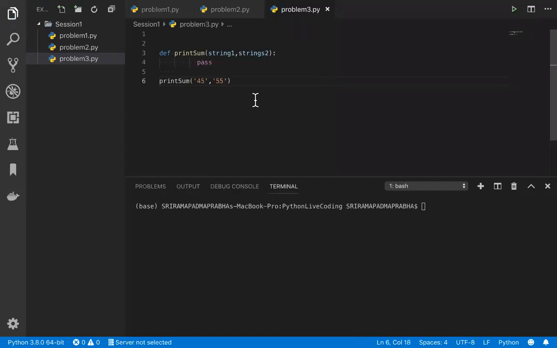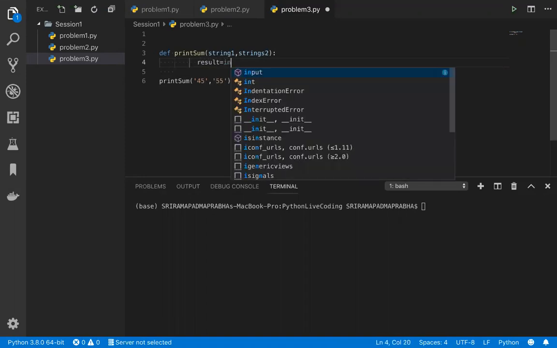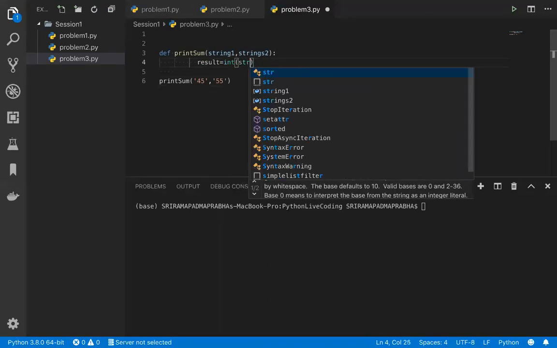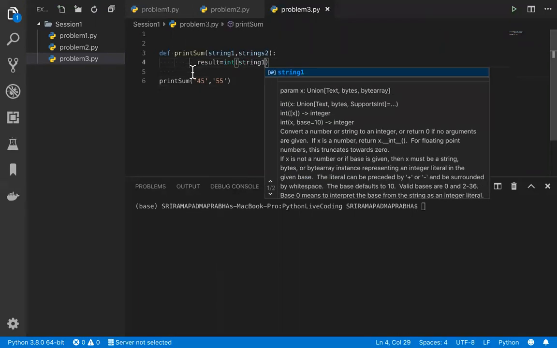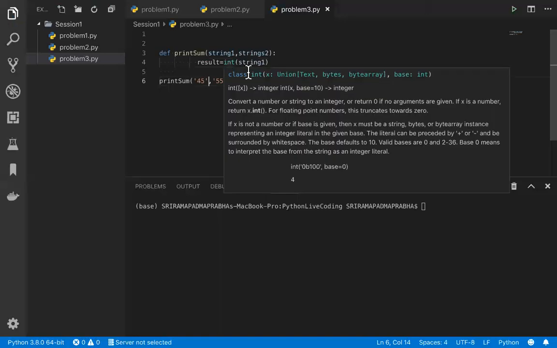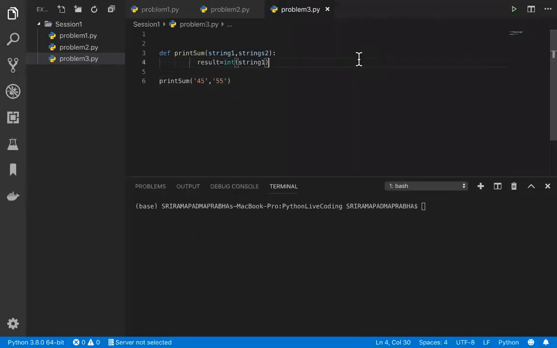Okay, these are the two strings, but when you give these values, string 1 and string 2 will be taken, but you need to convert these strings into integers, then you can show the output. How can we do this? So I'm going to take something called result is equal to the first string converted by using the int function. The int function will convert the string into an integer.